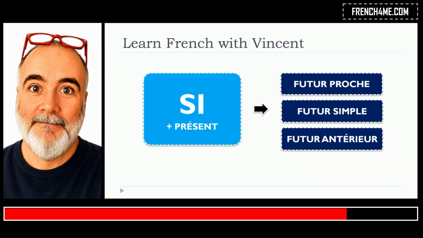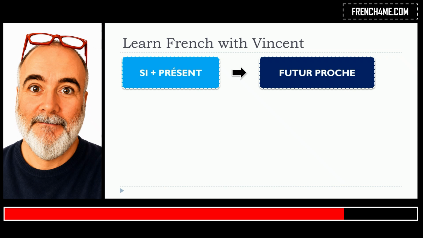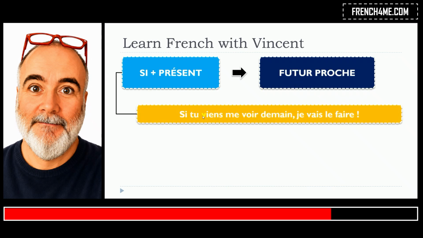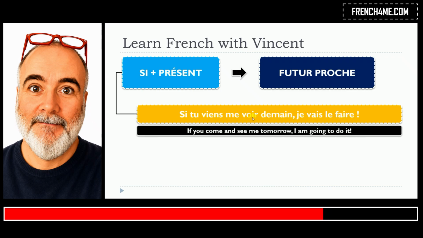So to make it clear, we will see some examples. First situation, you start your sentence with si and then the present, and then after that you will have to put futur proche. Si tu viens me voir demain, je vais le faire. So in that situation, you can see that the verb that we use is the verb venir.